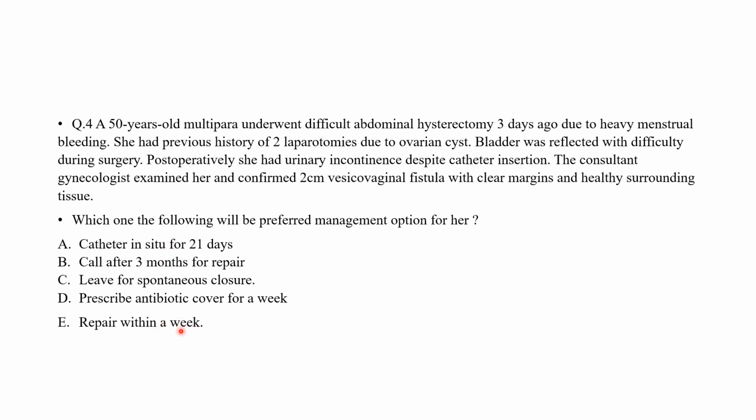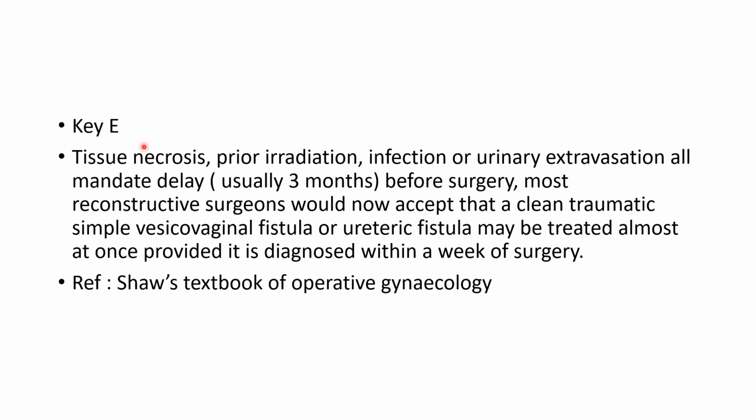So two options which are confusing are A and E. If we leave catheter for 21 days, it could heal spontaneously, but there is a chance that it might not. So if it has clear margins and healthy surrounding tissues, it is better to repair it within a week. Tissue necrosis, prior irradiation, infection or urinary extravasation all mandate delay, usually 3 months before surgery.